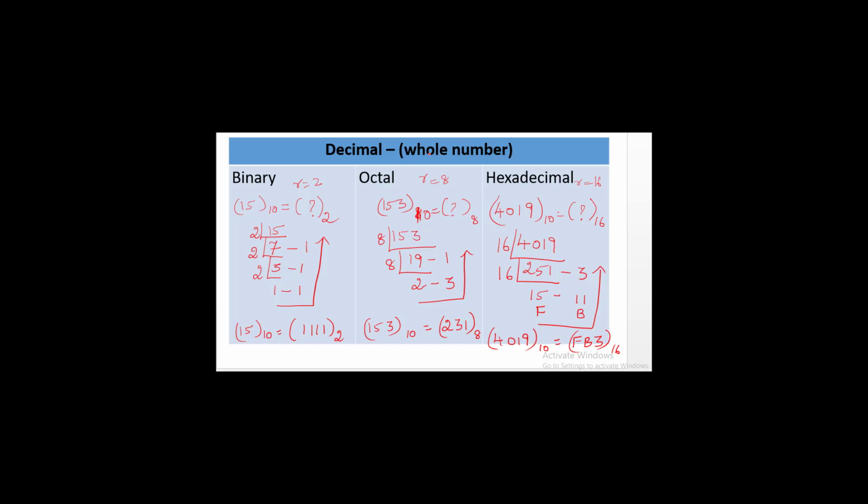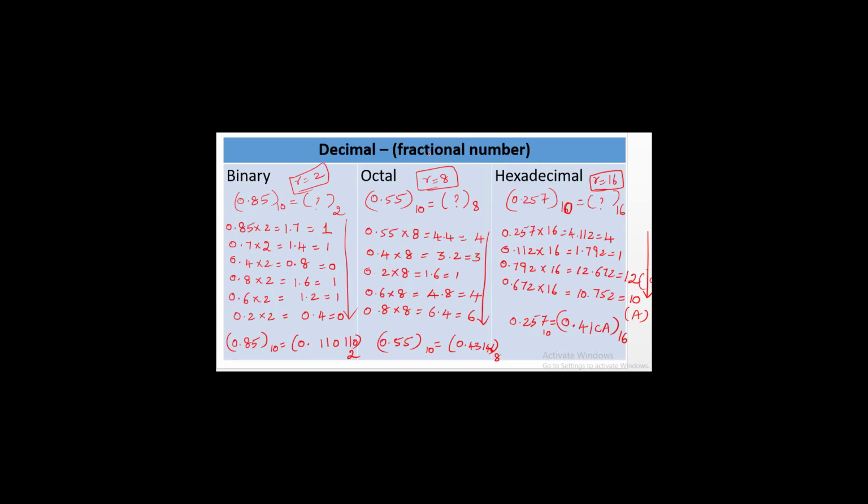In the same way, if the decimal number is a fraction number, we are repeatedly multiplying the value by the radix value. If it is binary, we are multiplying by 2. If it is octal, we are multiplying by 8. If it is hexadecimal, we are multiplying by 16.